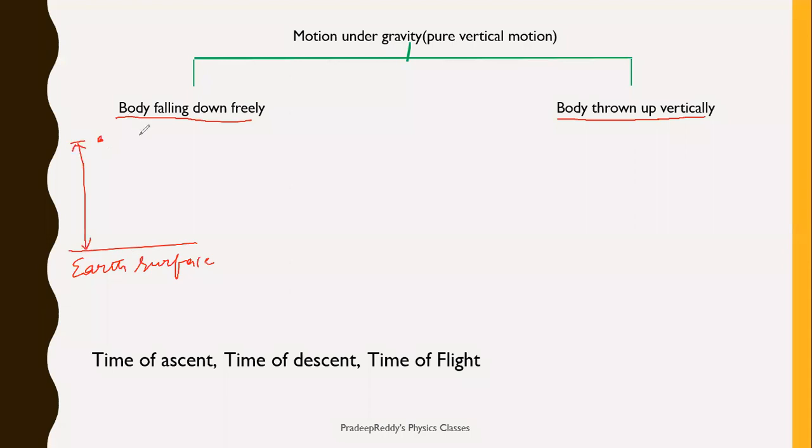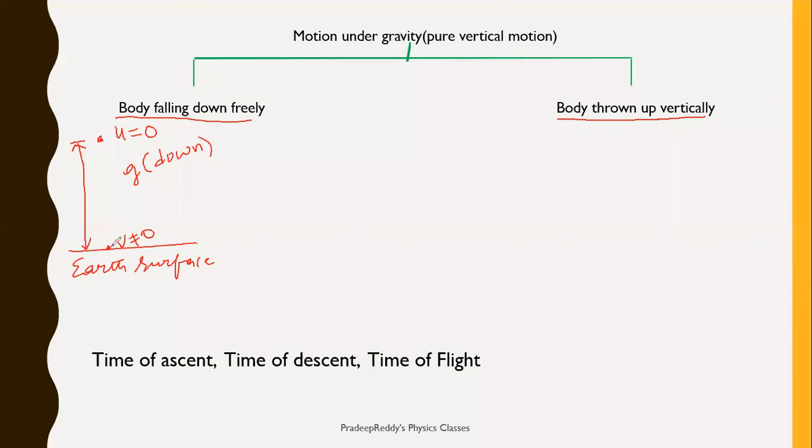What will be its initial velocity? 0, because you are not throwing it down, you are just leaving it. As you are leaving it, initial velocity is 0, and acceleration is in the downward direction. Therefore, what happens to velocity? It goes on increasing. Finally, it is not equal to 0. You will have some value when it comes over here.